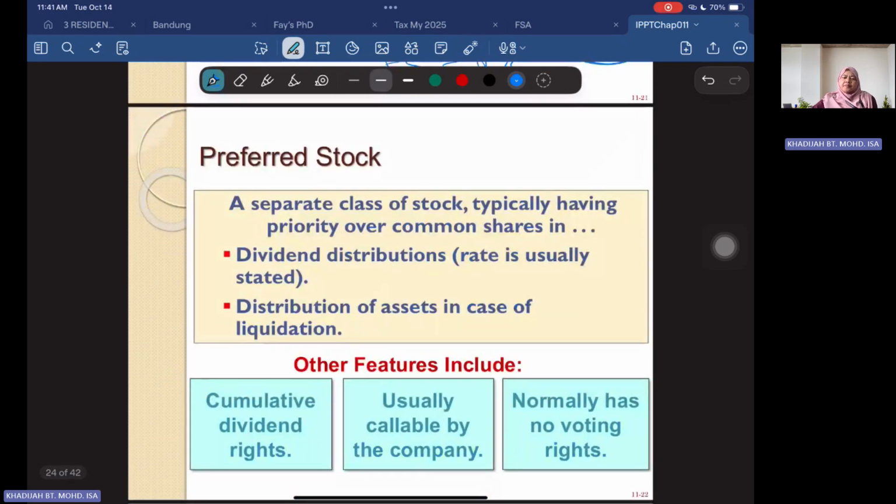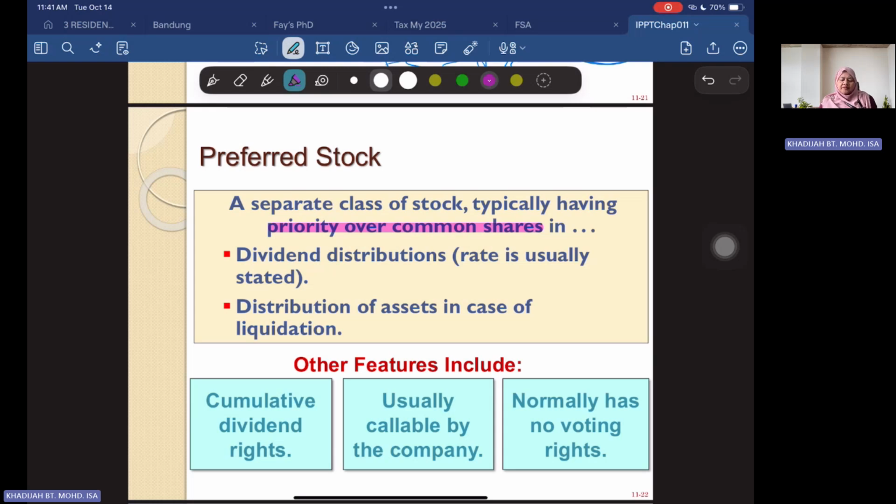So what is a preferred stock? It's a separate class of stock, normally having priority over common shares in terms of dividend distribution. Normally the rate is, for example, as I mentioned just now, 9% cumulative. So that 9% is the dividend rate. They also have priority in terms of the distribution of assets in case of liquidation, and priority in terms of dividends, prior to the common stockholders.